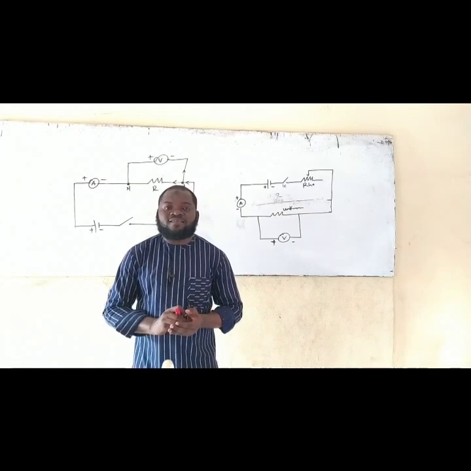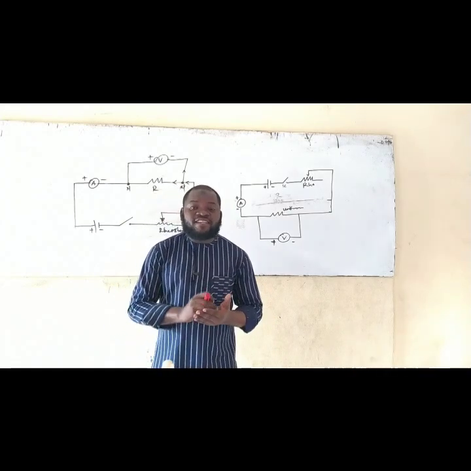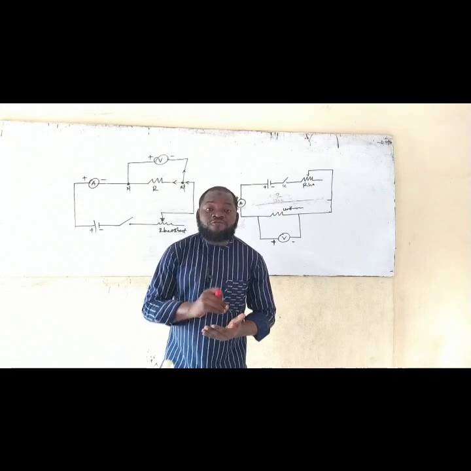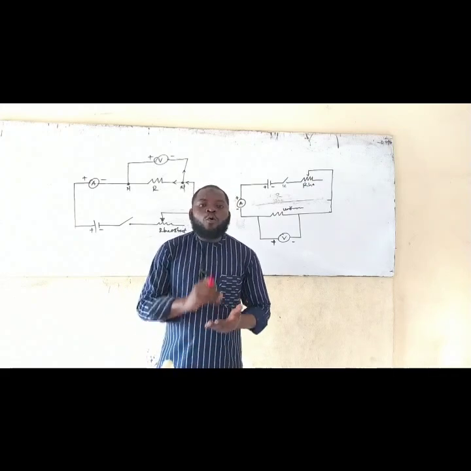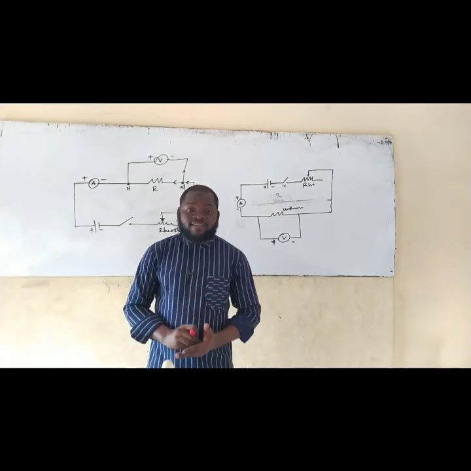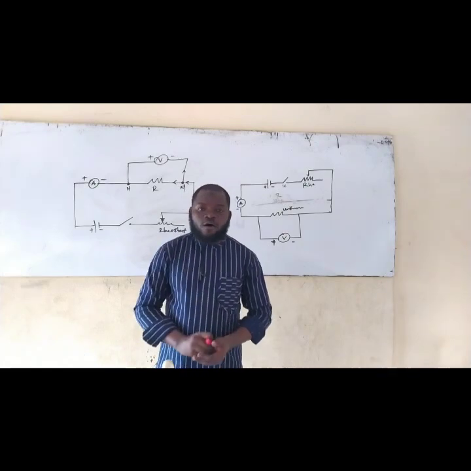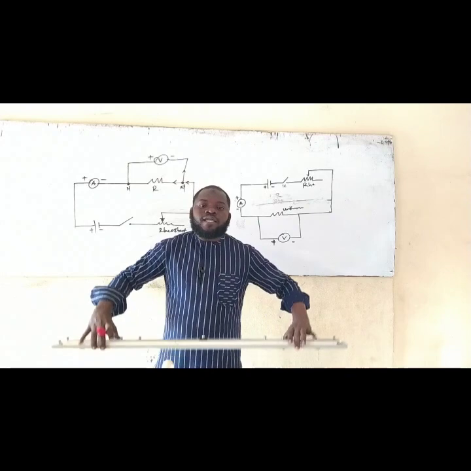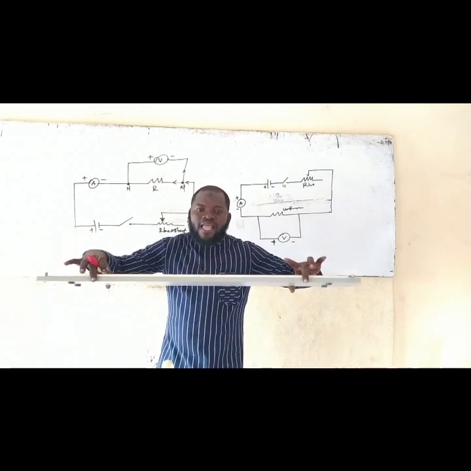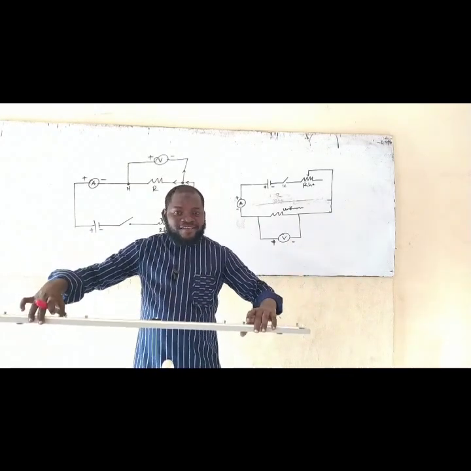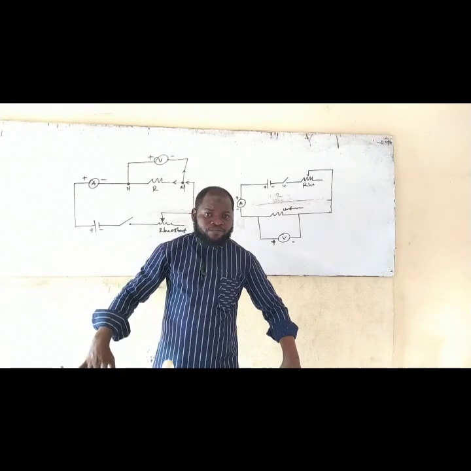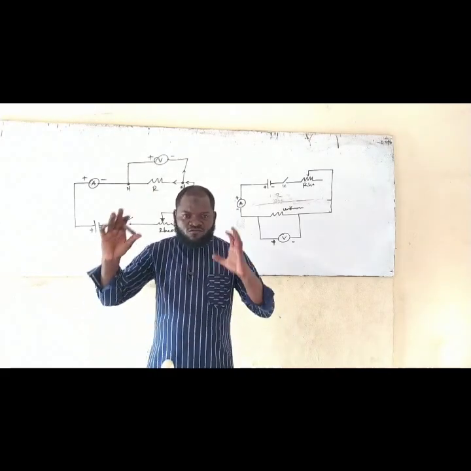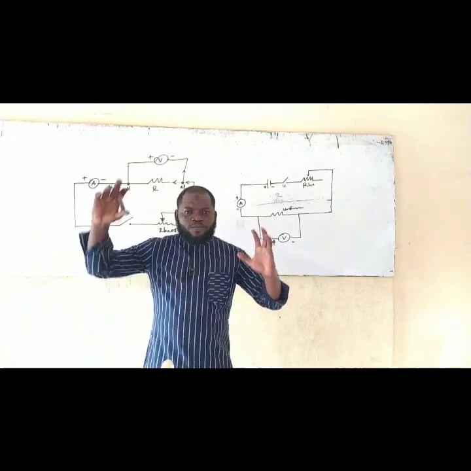You need to understand that anything that affects resistance is going to affect Ohm's law. So what are the factors affecting resistance? One of them is the length of the conductor. So to test the length of the conductor, that is where the meter bridge comes in. Are you getting this experiment right now? So you are still in the realm of verifying what? Ohm's law.